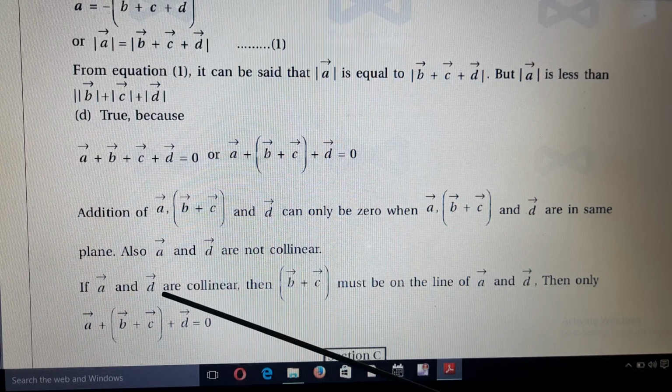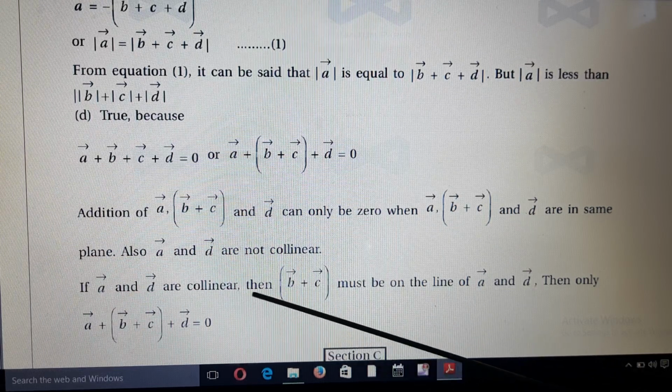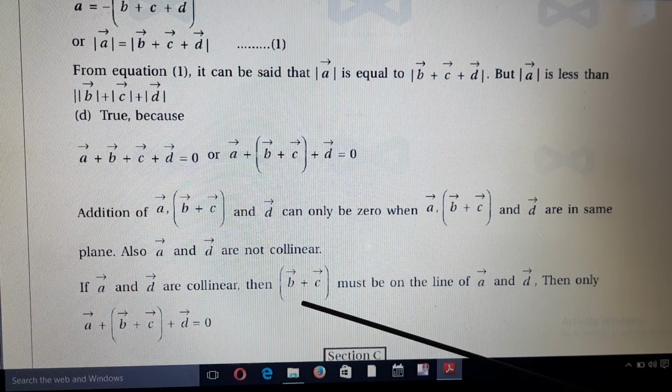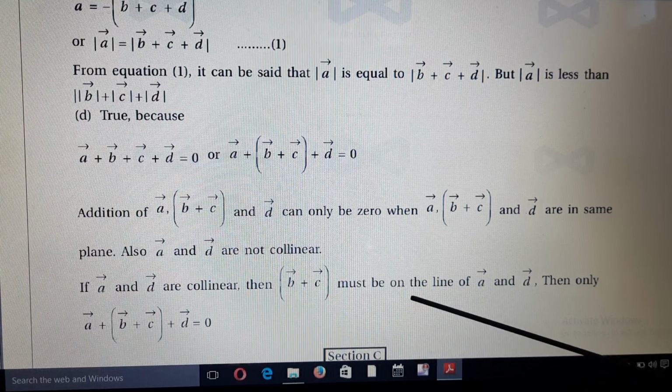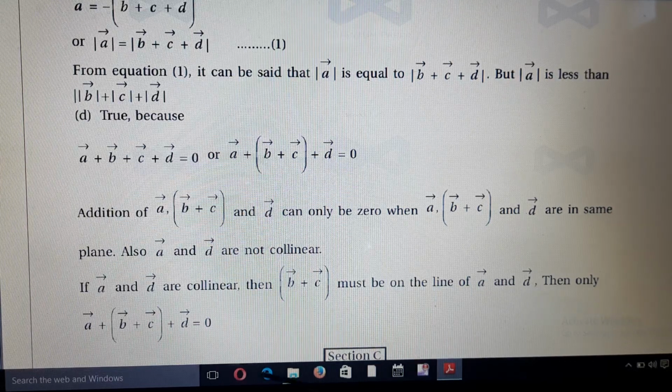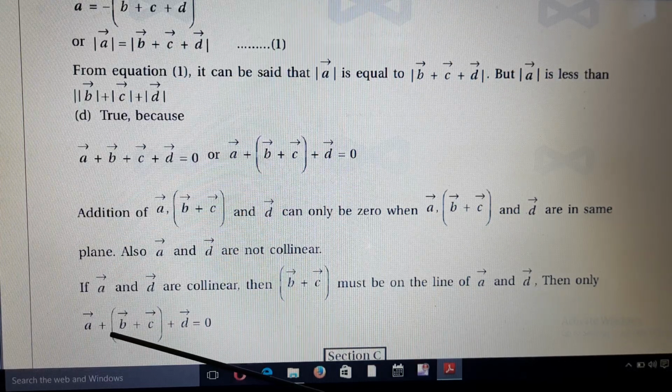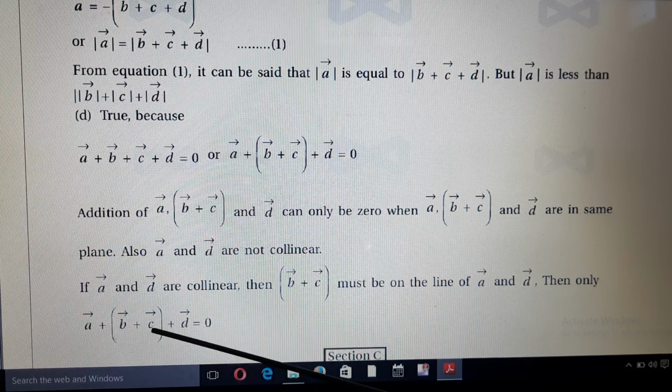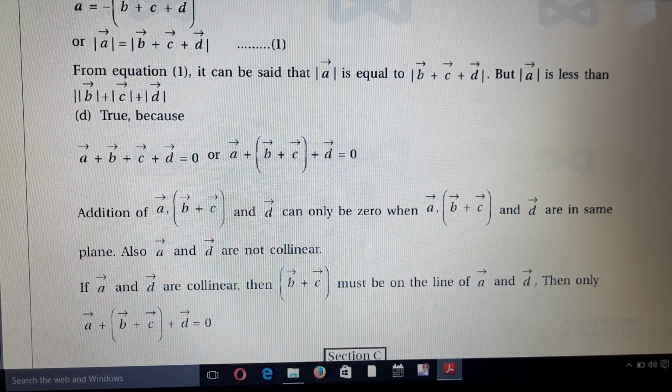If vector A and vector D are collinear, then bracket B plus C must be on the line of vector A and D. Then only we can say that A plus bracket B plus C plus D is equal to 0.